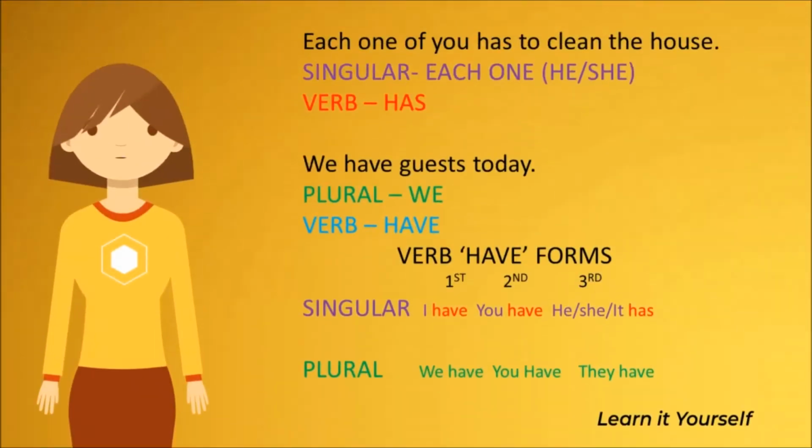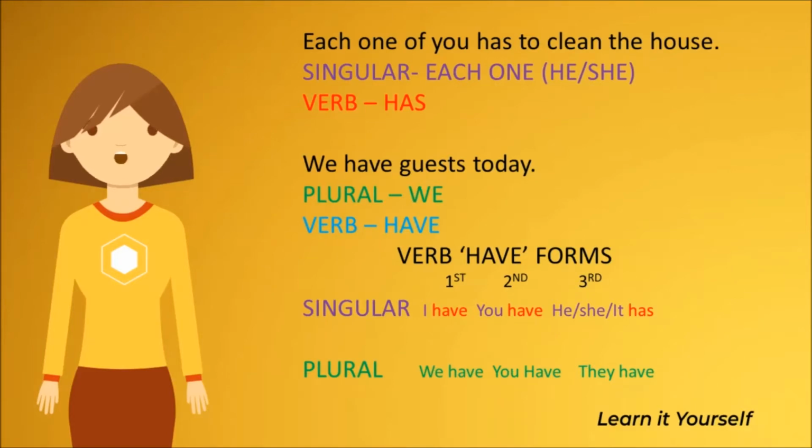Each one of you has to clean the house. Here, the subject is each one, it is singular, and the verb is has, that is in the singular form as well. In this sentence, if the subject each one is to be replaced, then we would say he or she has to clean the house. He takes the form of the verb has. Similarly, she also takes the form of the verb has because it is in the singular form.